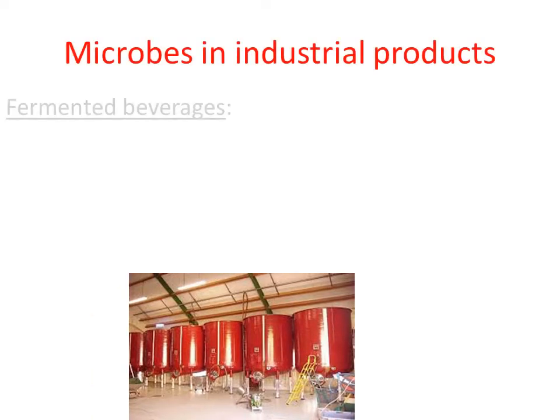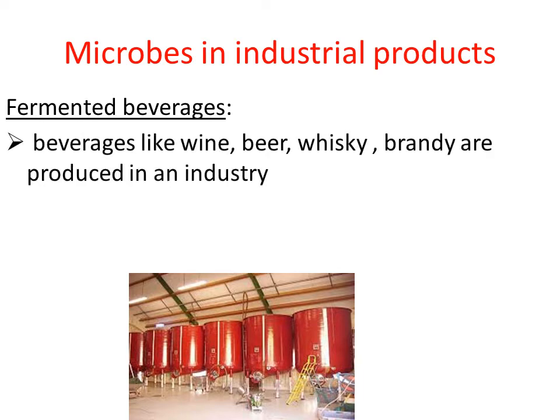First let us talk about fermented beverages. Fermented beverages are the products produced in the industry on a large scale. Fermentation is very essential in order to produce beverages. What are the examples of beverages? Beverages like wine, beer, whisky, brandy. These are some examples of beverages produced in an industry. These beverages contain alcohol. Alcohol is commonly present in all these beverages.